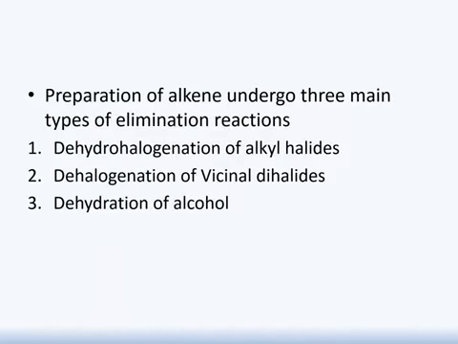As we know, the alkene could be prepared through elimination reaction. There are 3 main elimination reactions you will observe in this lecture. Firstly, dehydrohalogenation of alkyl halide, that you have reactant alkyl halide, and we are going to pass it through the process of dehydrohalogenation. Secondly, we have reactant vicinal dihalide and the process will be dehalogenation. Thirdly, we have alcohol as a reactant and the process will be dehydration. All these 3 types of reaction come under the heading of elimination reaction.